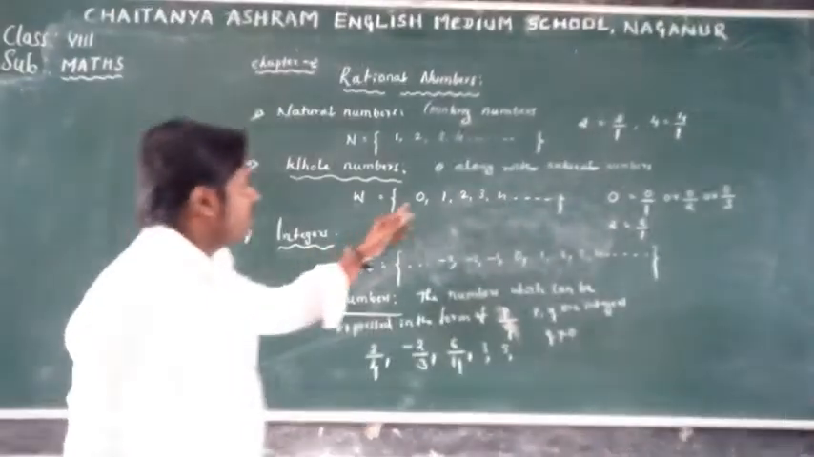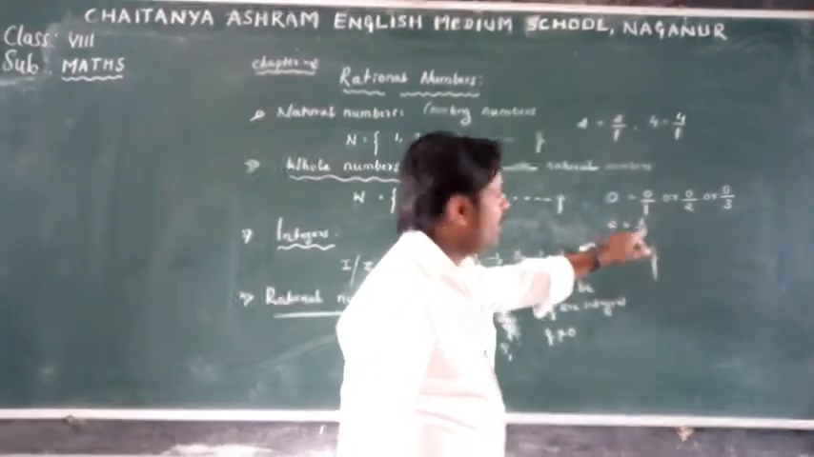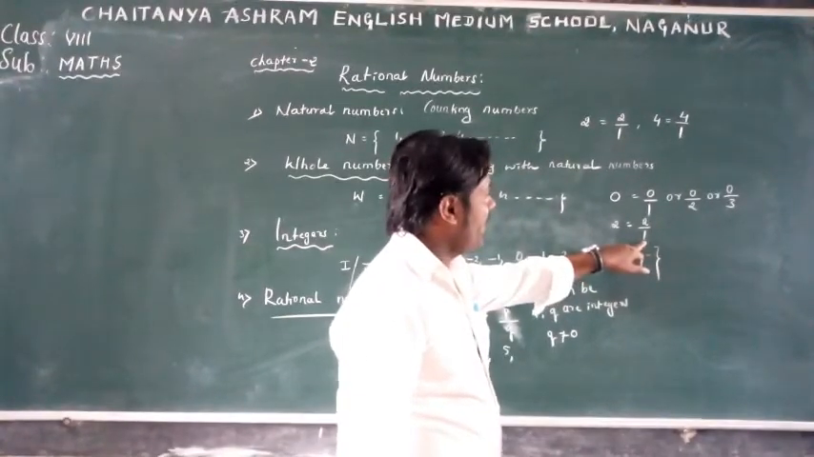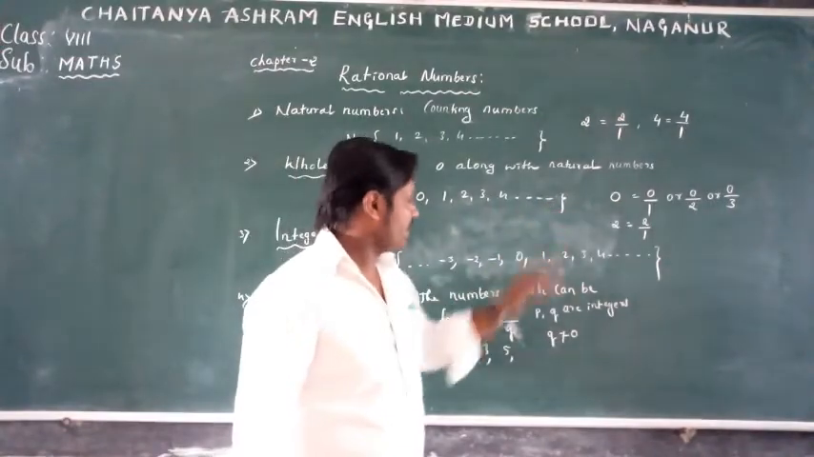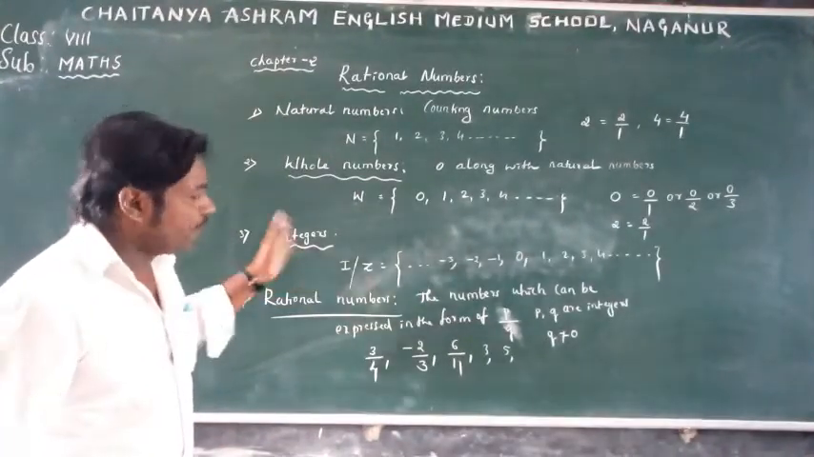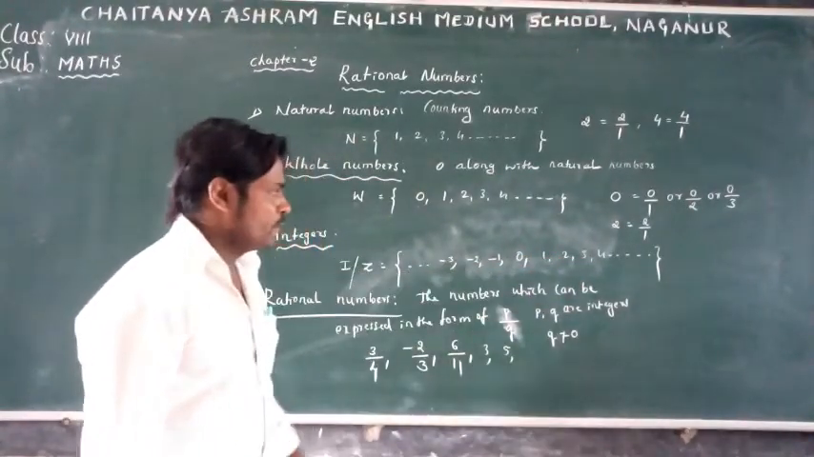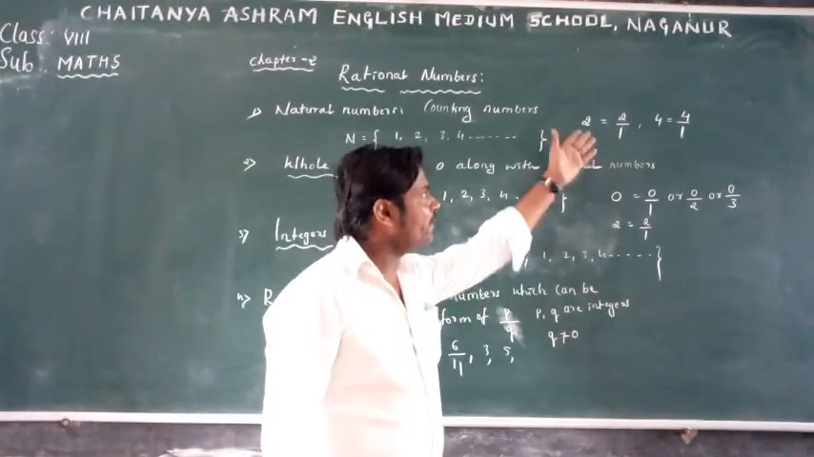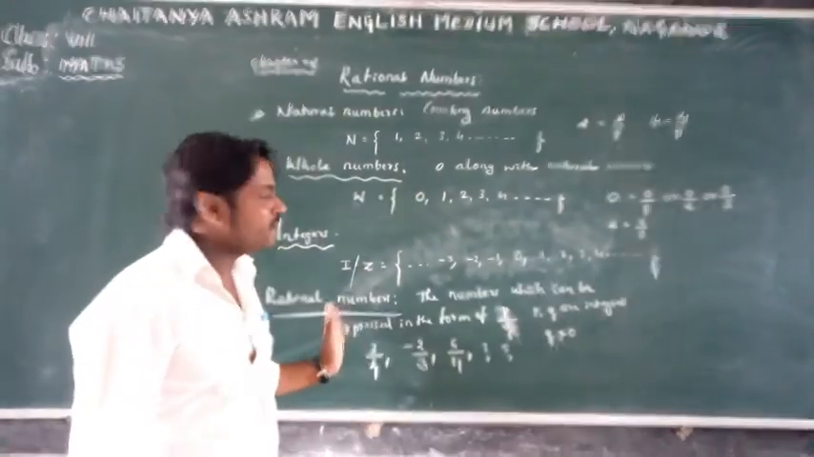Okay? 0 and 2 we can also write in p by q form, where p and q are integers and q is not equal to 0. So every whole number is a rational number. Next, come to the section integers. Natural numbers we can also write in the form of p by q. So natural numbers are rational numbers.